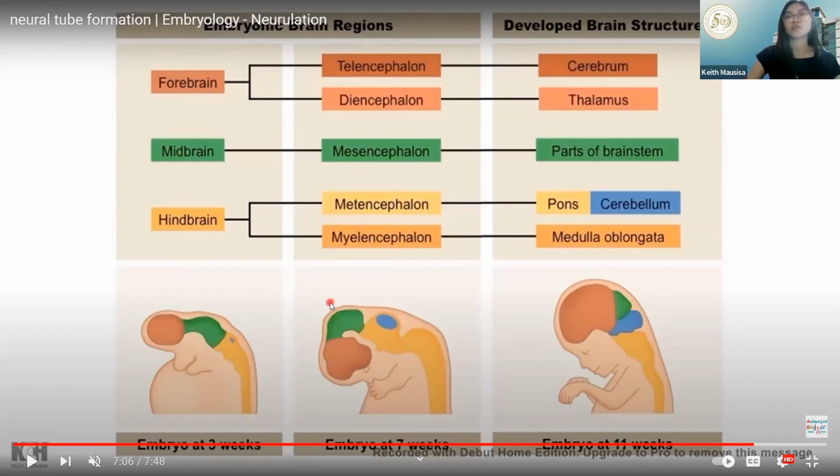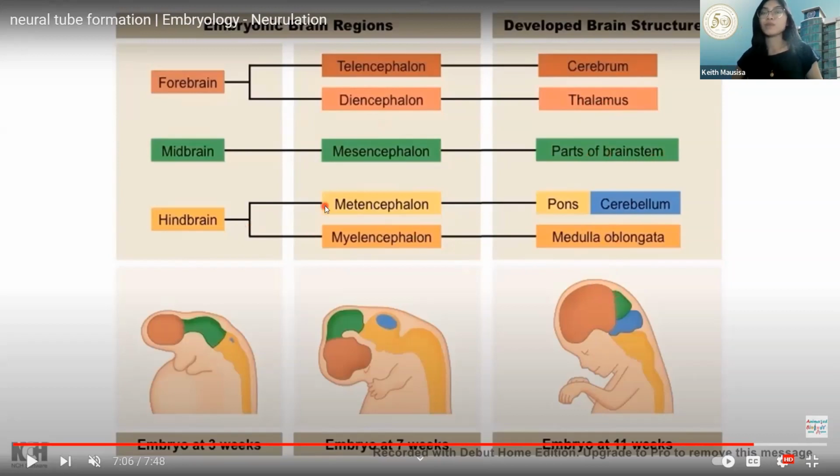Si green. Alright? Your telencephalon will later on form your cerebrum. Okay? When we say cerebrum, yun yung commonly they term as the brain itself. Okay? So, cerebrum. And then diencephalon, which is part of the cerebrum, embedded inside the cerebrum is your thalamus. Okay? Thalamus. And then midbrain, ito siya.